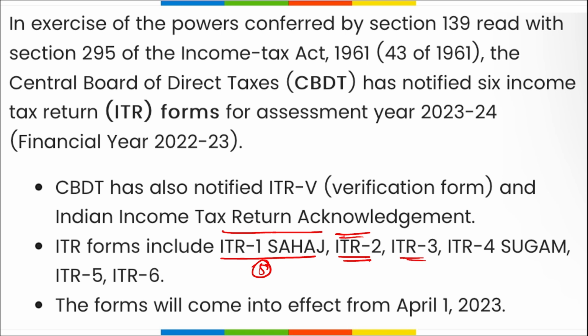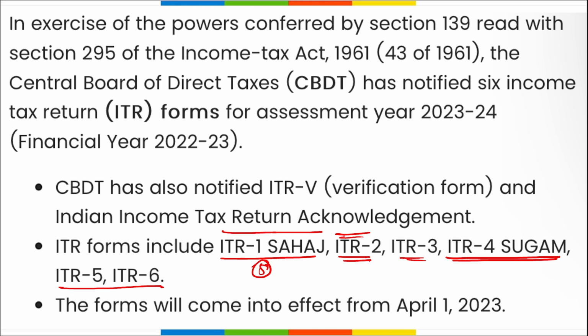ITR 3 is for people having profits from business or profession. ITR 4 Sugam will be filed by individuals, Hindu undivided families and firms being a resident having a total income of up to 50 lakhs. And ITR 5 and 6 are filled by LLPs and businesses, and ITR 7 is filled by trusts.